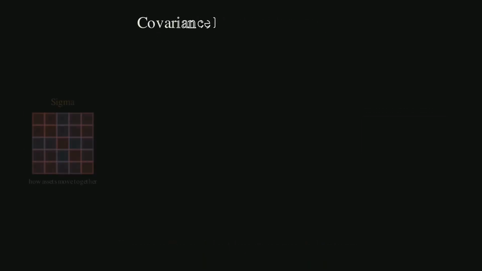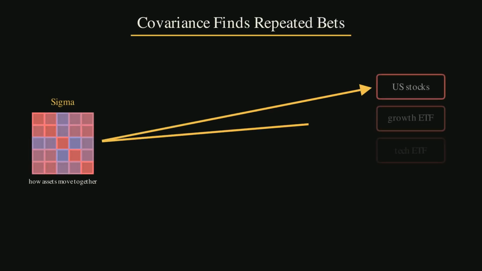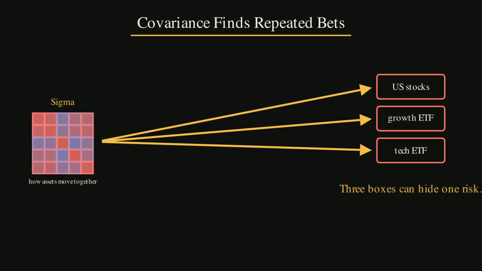A bridge builder does not need to know tomorrow's wind. But she does need to know which beams carry the same load. Portfolio construction works the same way. You may not know which asset will win next year, but you can still ask which risks are duplicated. You can still ask which risks offset each other. That is why the covariance signal matters.